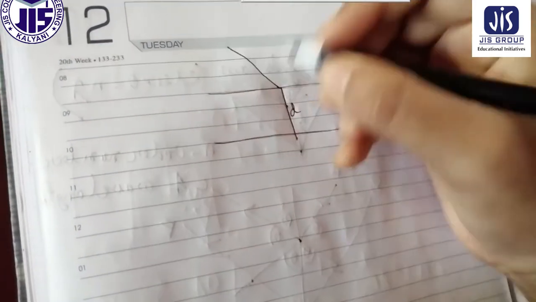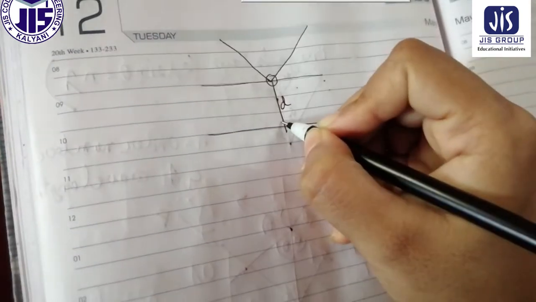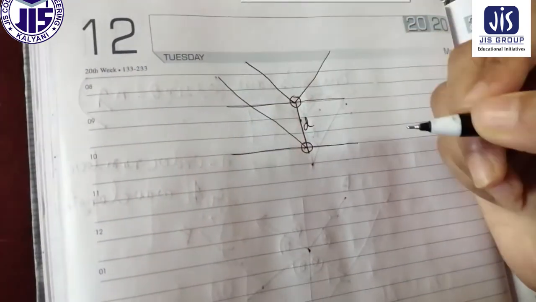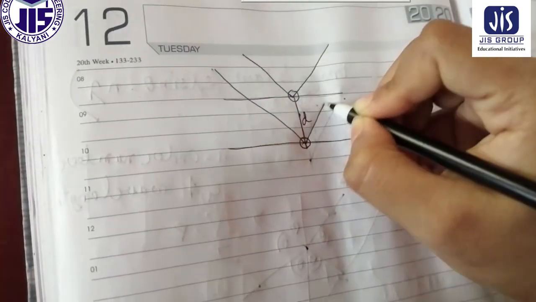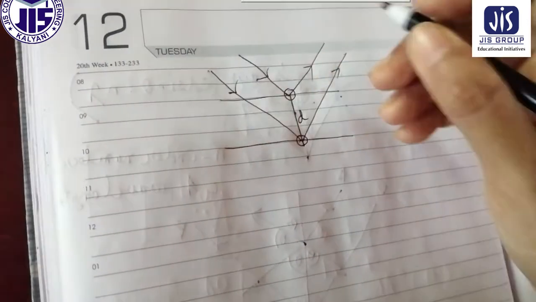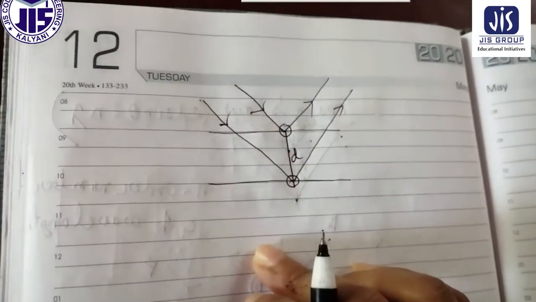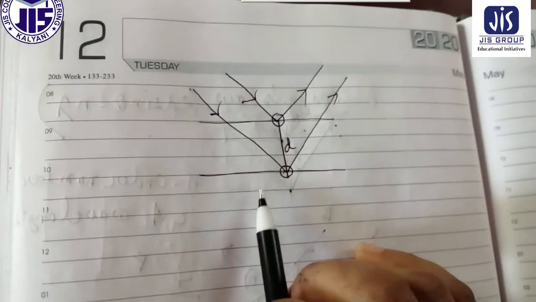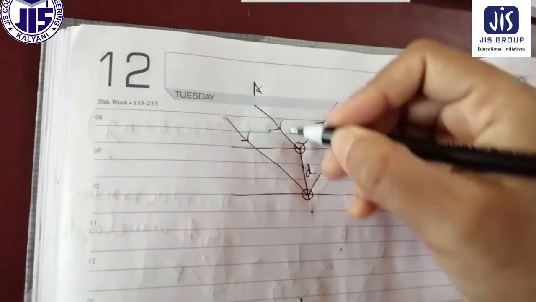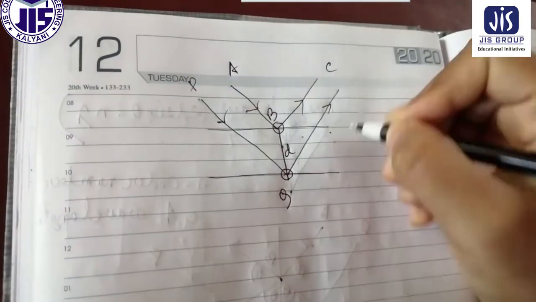Now if there is one atom and this is another atom, then one ray incident on this plane is reflected back to another. So these are two parallel planes. Okay. Now for these two parallel planes, we give the name of these two rays A, B, C, P, Q and R.